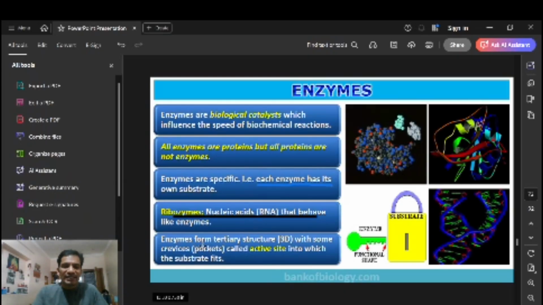Enzymes form tertiary structures, 3D structures with some crevices, meaning pocket-like structures that we call the active site, into which the substrate fits. For example, this is the enzyme. What is the structure of an enzyme? Tertiary structure, in 3D, with some crevices like folds. Each fold fits a particular substrate, and then the enzyme reaction automatically takes place. This is the substrate, this is the enzyme, lock and key, right?